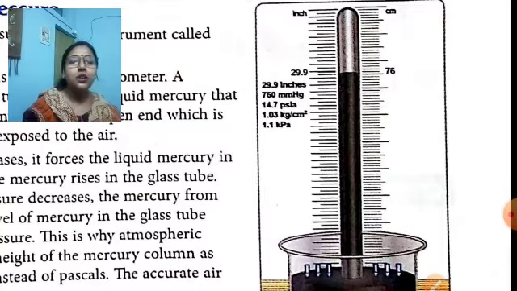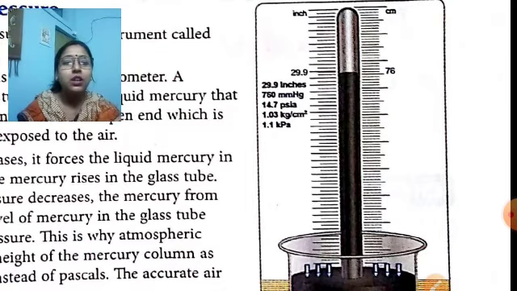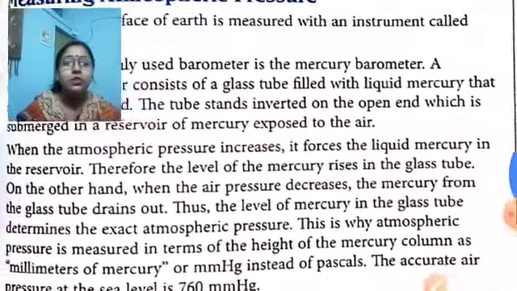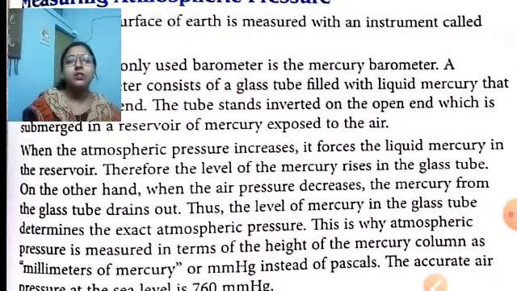When the air pressure rises, the mercury goes up, and when air pressure decreases, the mercury goes down. In this way we predict the weather. The mercury barometer is used to predict the weather. What type of weather we will have is done with the help of the mercury barometer.